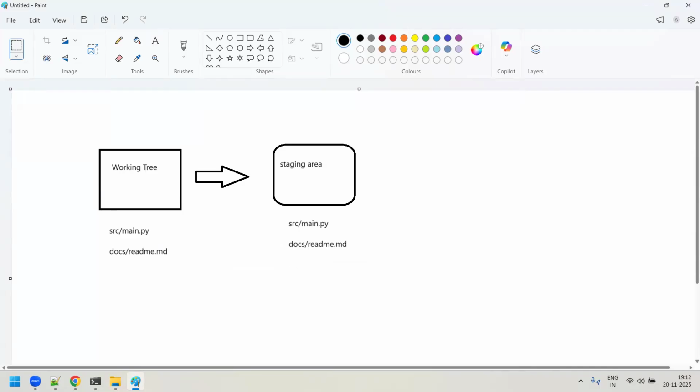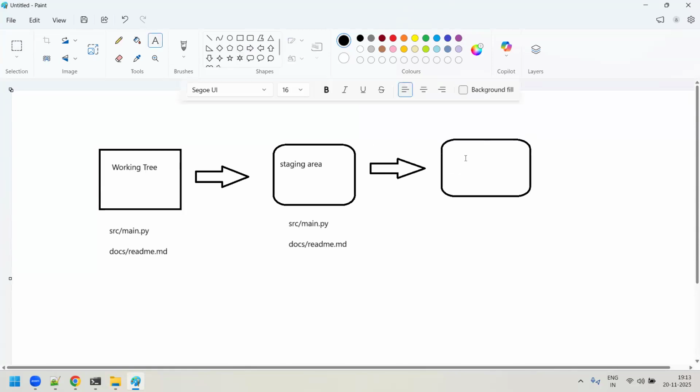Right? Clear, guys? And now from your staging area, we need to commit it. For committing it, you have one more area, one more stage we call a local repo. And how do you make a local repo? You need to provide the git command with the commit option, along with the -m option, and then provide some valid message.